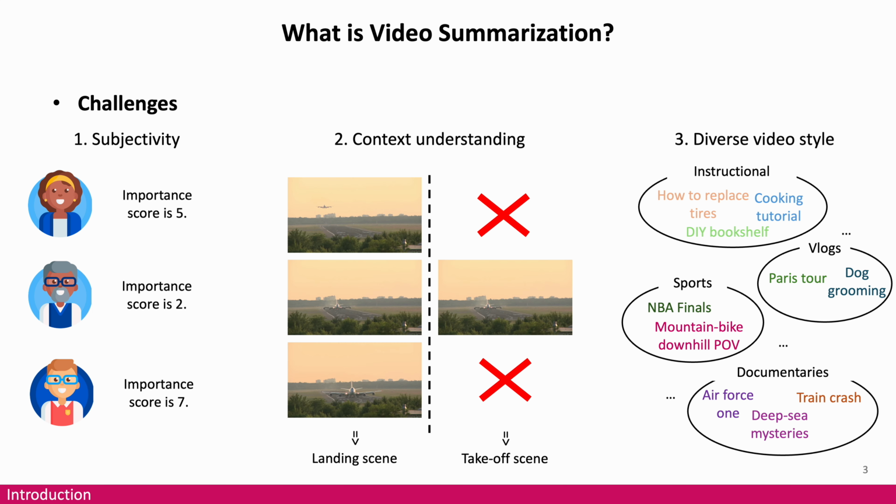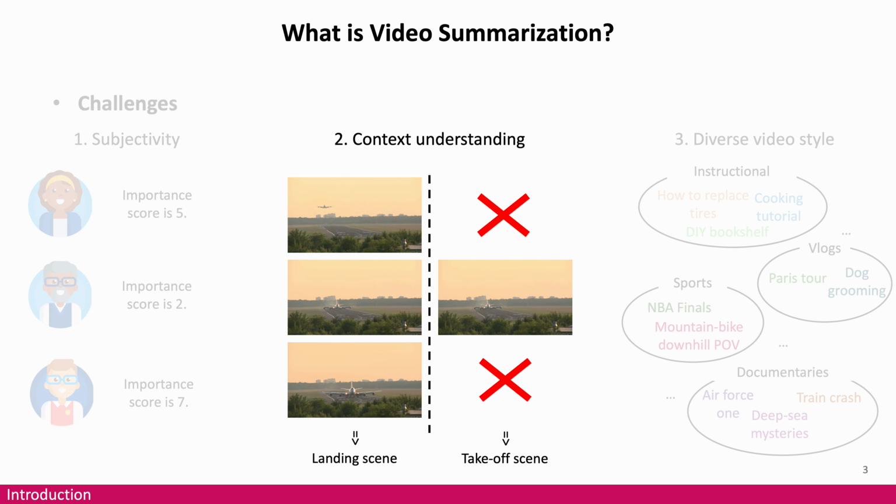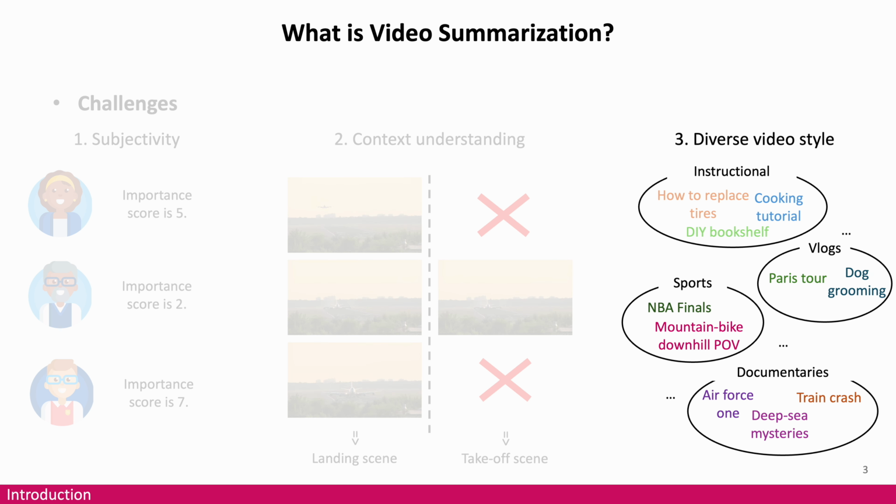There are three major challenges in video summarization. First, subjectivity of importance scores. What's considered important can differ from person to person. Second, the model needs to understand context. Without seeing what happens before and after, it might misjudge the scene. And third, video content is too diverse, which makes it difficult for a model to handle every video well.